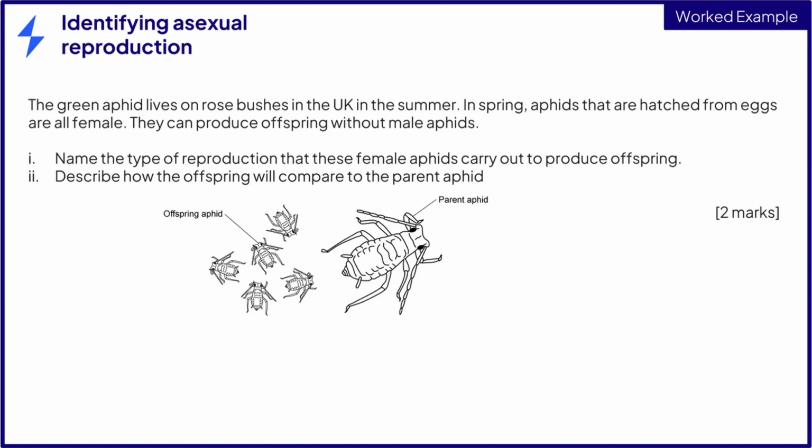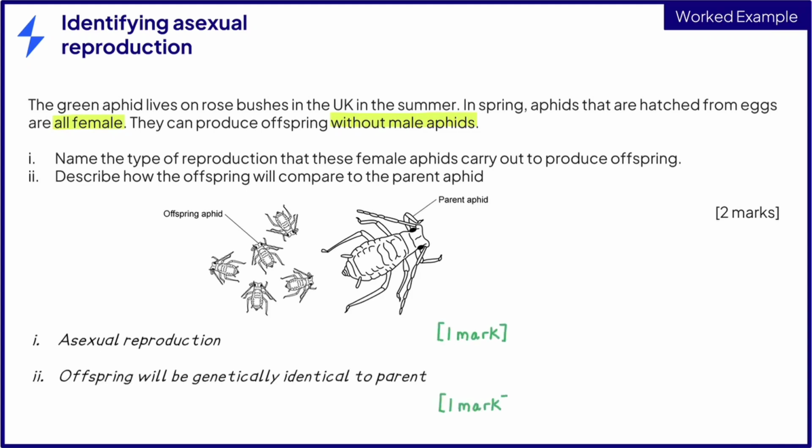We can see from the information provided that no males are involved, only females. So this tells us that one parent is required, so this must be asexual reproduction. This means that the offspring will all be genetically identical to the parent aphid.